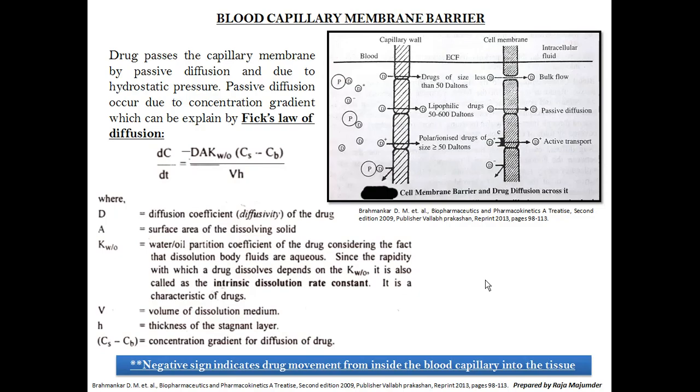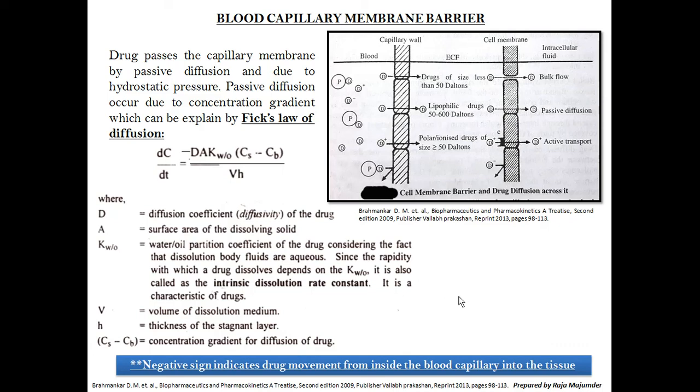So first, the blood capillary membrane barrier. The capillary membrane barrier is nothing but the barrier situated between the blood and the tissue, the extracellular fluid.